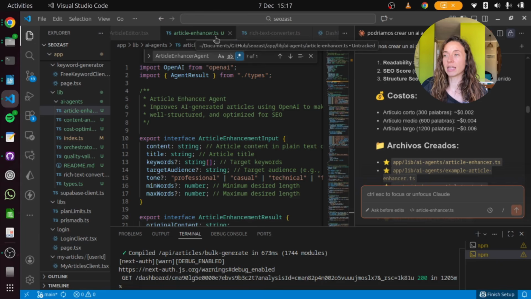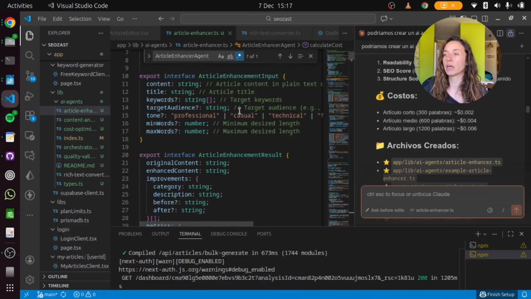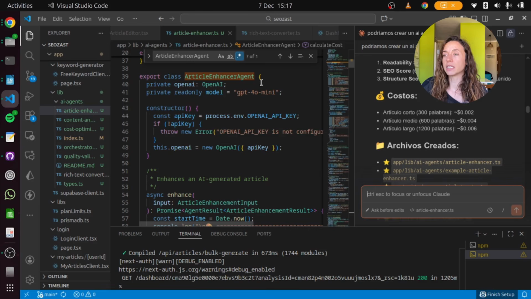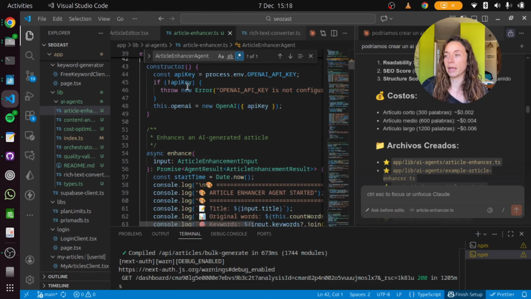So in the article enhancer.ts, because it's TypeScript, we are creating the types of the article enhancement, and then the first thing that we do in the function is call the AI API. In my case it's OpenAI, because it's the one that I'm using for the article, and I didn't want to mix or add a different AI.